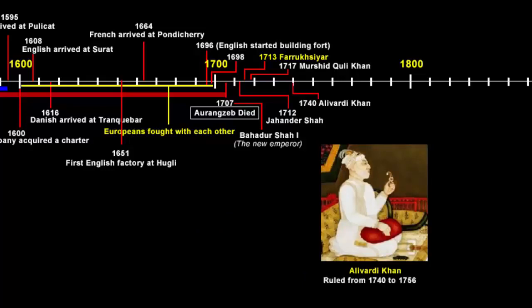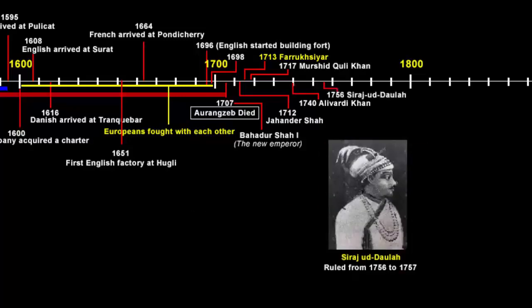He ruled for almost 16 years, and in his 16 years of power, he was mostly engaged in various wars against the Marathas. Because Maratha was another empire in India who wanted to establish their rule just like the Mughals. In fact, they are also credited to a large extent for ending the Mughal rule in India. Anyways, back to the storyline. Towards the end of Alivardi Khan's 16 years of power, he turned his attention to rebuilding and restoring Bengal, and that's when his focus shifted to the English company. And then even he died in 1756.